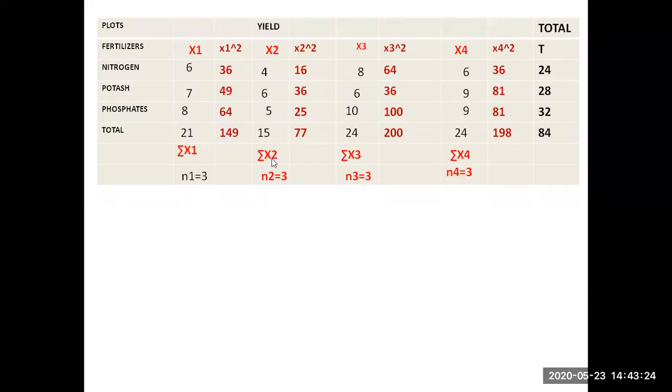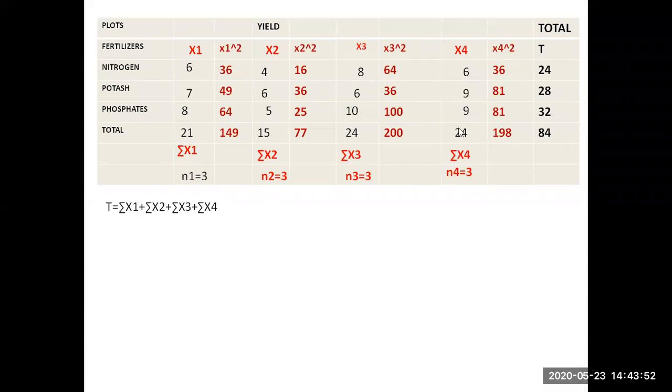N2 is the number of observations in sample 2. I have only 3, therefore N2 is equal to 3. Similarly in X3 we have 3 observations, summation is 2, sigma x3. In X4 we have 3 observations, summation is 24, which is sigma x4.